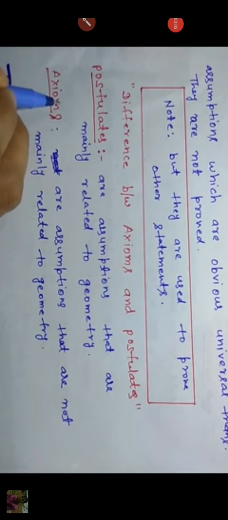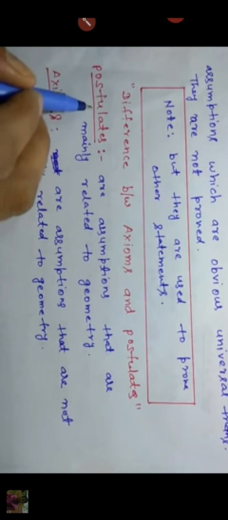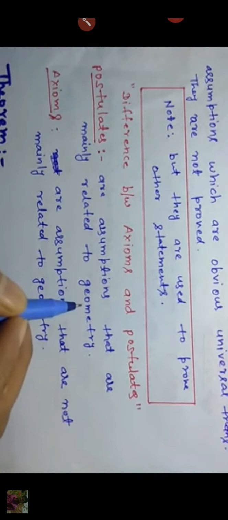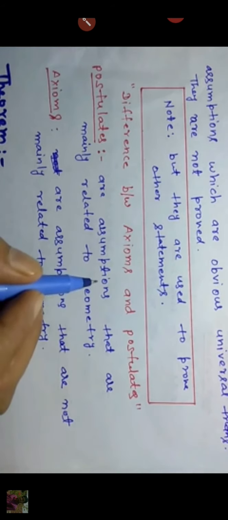Now, what is the difference between axioms and postulates? What is the definition of a postulate? Postulates are assumptions that are mainly related to geometry. Mainly means it is not necessary, it's mainly related to geometry.